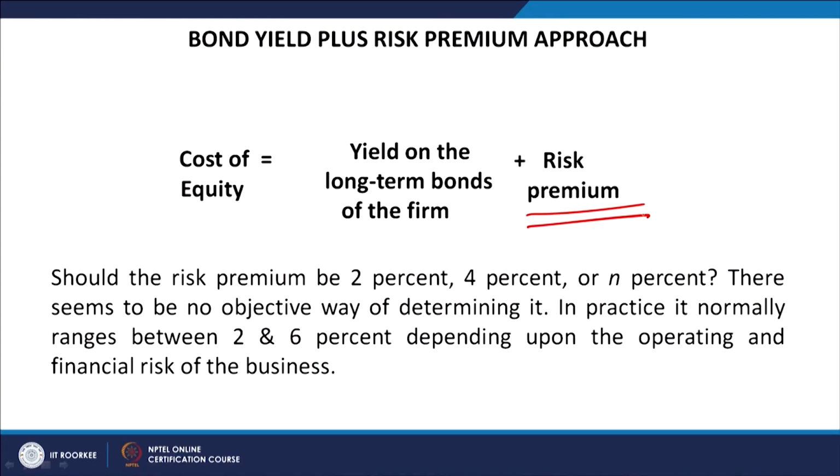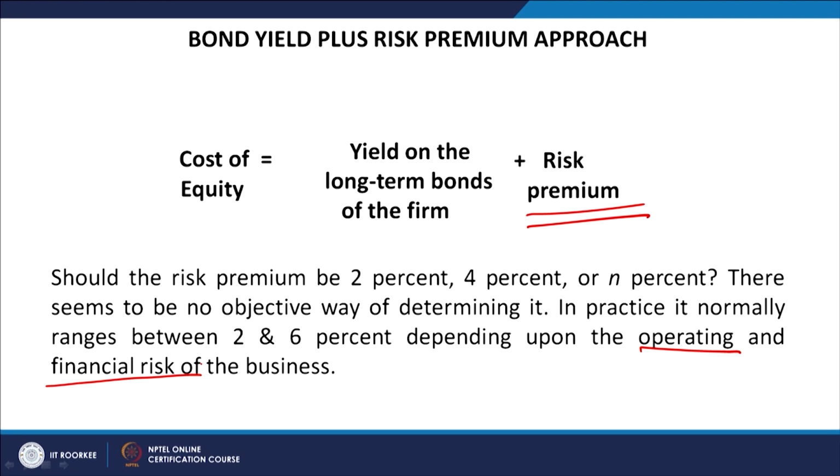It is clearly written here that there seems to be no objective way of determining it. In practice it normally ranges between 2 and 6%, as has been seen in the market, depending upon the operating and the financial risk of the business. If the operating and financial risk of the business is high, then we assign a high premium, but if these two risks are lower, then the minimum premium to be added to the risk free rate of return is 2%.